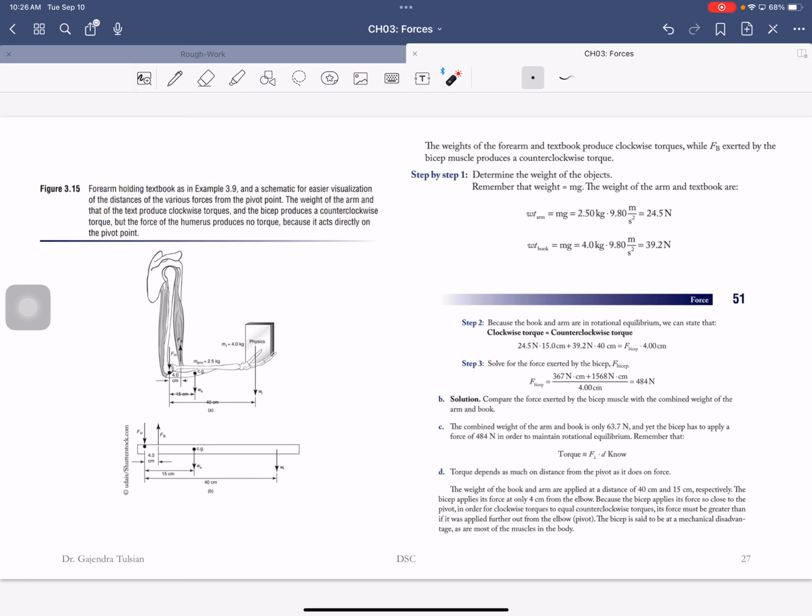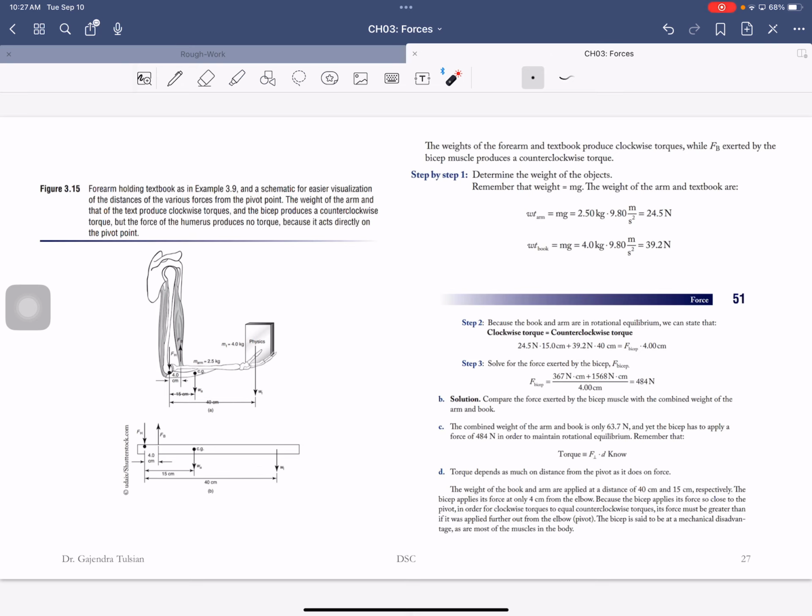And not only that, the moment arm for your muscles is always very small. So your muscles apply a great force, and because their moment arms are small, the torque is small. I just want you to have a sense for that. The combined weight of the arm and the book is 63, 64 newtons, and yet the bicep applies a force of 480 newtons. That's a factor of 8. So you apply a force 8 times greater.